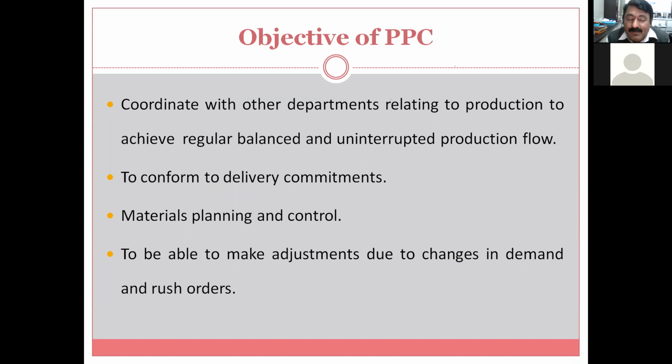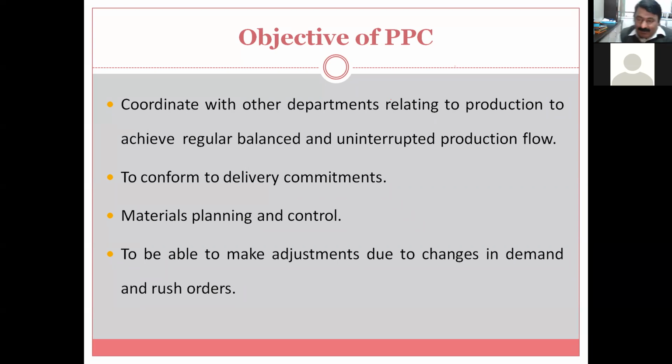Then materials planning and control. I have just given you the example of tool. So what are the different materials required, when they are required, with what quality they are required, it should be planned properly. And if they are not arriving at that particular time, control action. Okay, now this is not there, what should be done, what next, corrective actions.